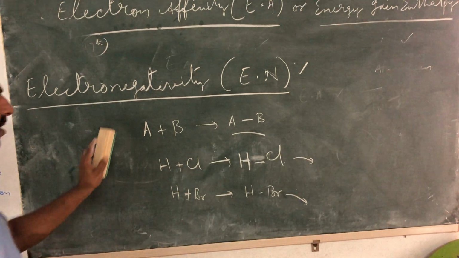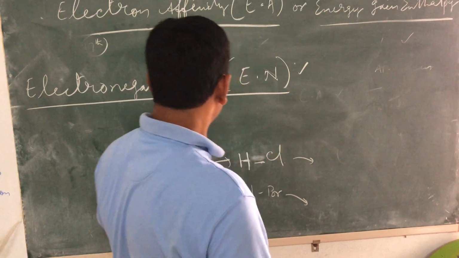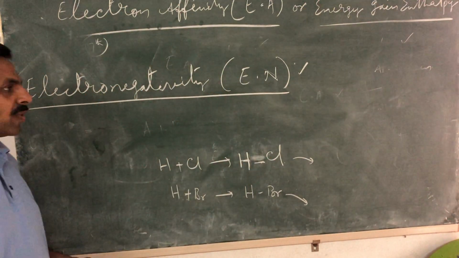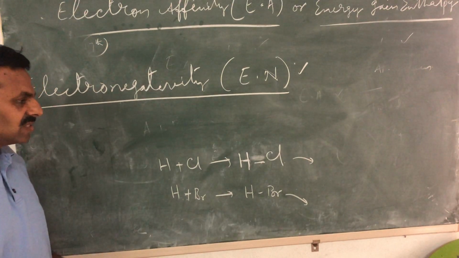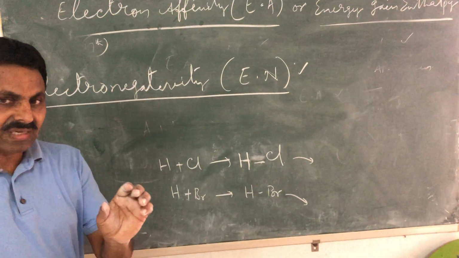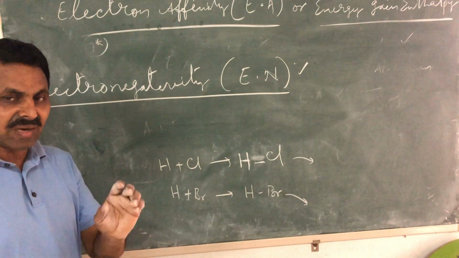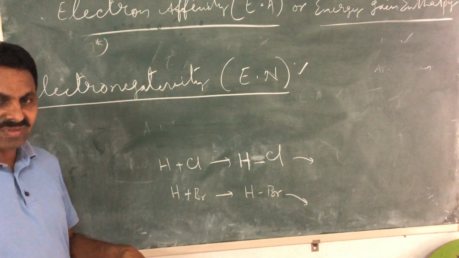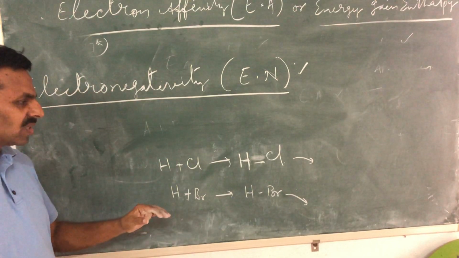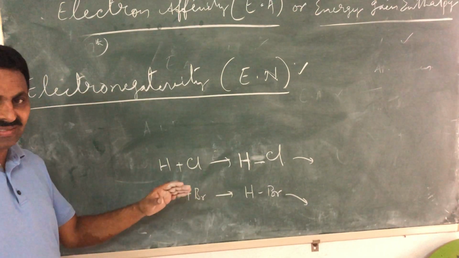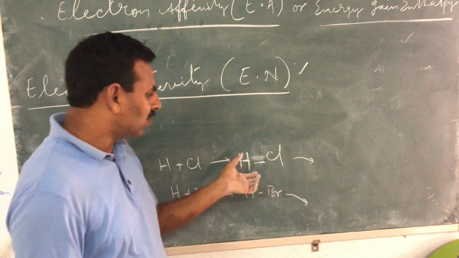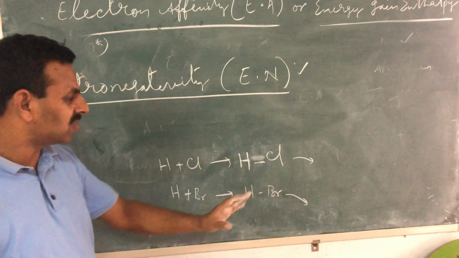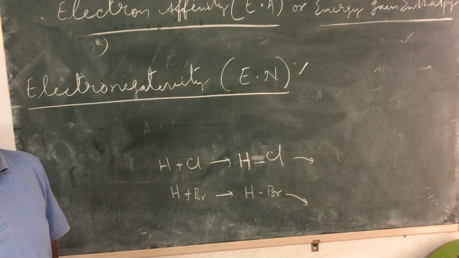Now we talk about electronegativity, which refers to a property in combined form. When elements combine, they form compounds. So in compounds, what kind of forces do they experience, or who has more tendency to attract the pair of electrons towards themselves when they are in combined form?